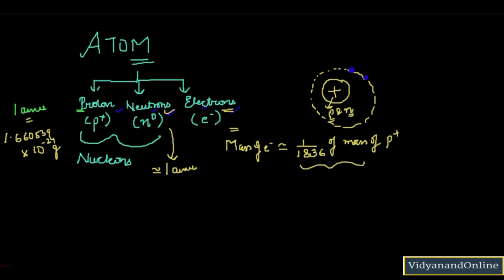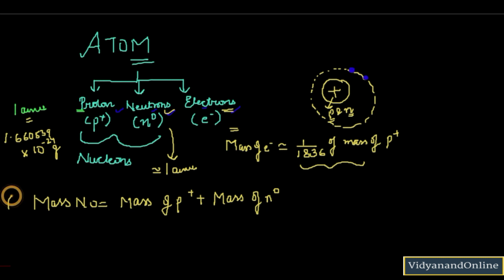That is why, if I talk about mass number, mass number is equal to mass of proton plus mass of neutron. Students sometimes ask why we do not consider the mass of electron when calculating mass number, which we denote by capital A. The answer is very clear now: the mass of electron is so small, it is negligible as compared to the mass of proton and neutron, that we do not consider it while calculating the mass number.